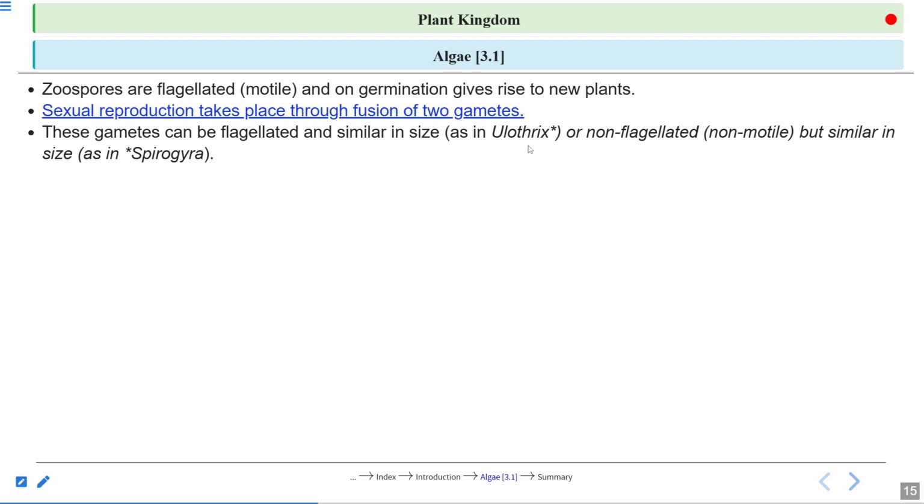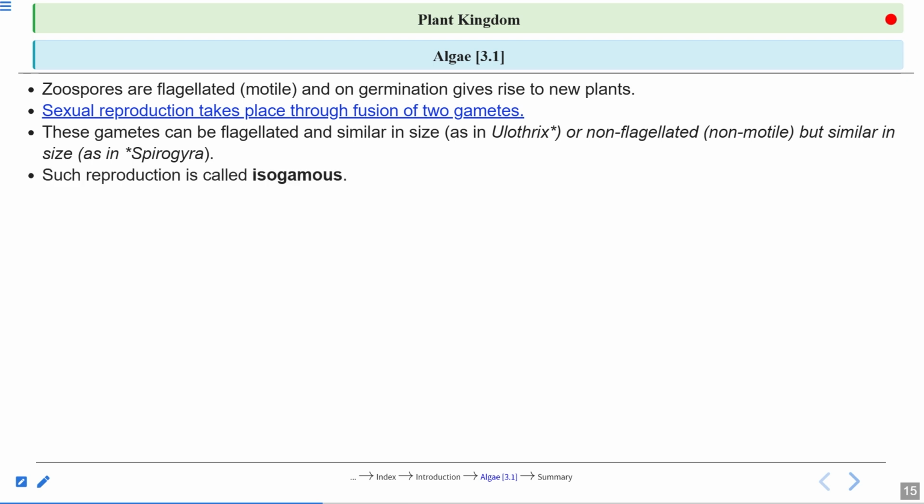This line is very important: gametes can be flagellated and similar in size. In which example do you see this? Ulothrix. Sometimes the gametes are non-flagellated, that is non-motile, but similar in size, as we see in the case of Spirogyra. So this line is very, very important. You must learn this line.